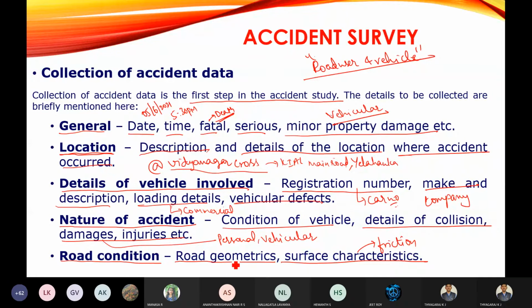Then road geometrics like horizontal and vertical curves, super elevation, friction, all the details you are going to check. So remember, when an accident has occurred, the first thing you are going to collect is the general data: location data, details of the vehicle involved, nature of accident, then road condition. These are all the data you are going to collect when an accident has occurred.